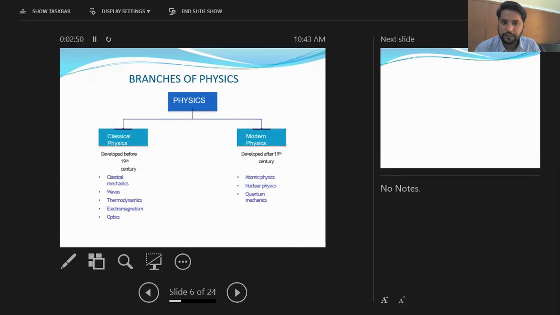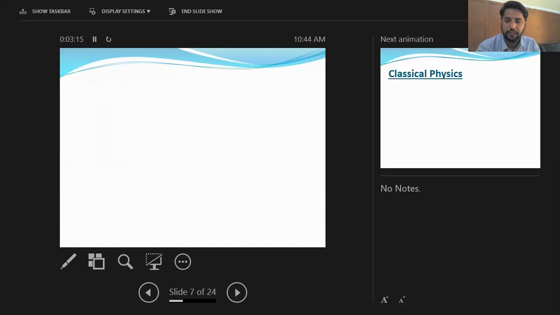Classical physics was developed before the 19th century and modern physics after the 19th century. Classical physics is further divided into classical mechanics, waves, thermodynamics, electromagnetism and optics, while modern physics includes atomic physics, nuclear physics and quantum physics.